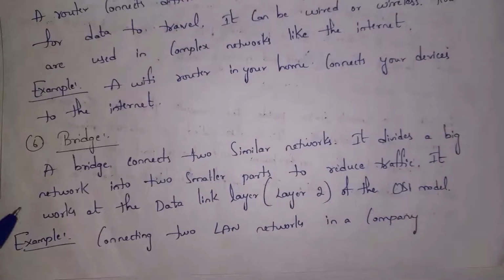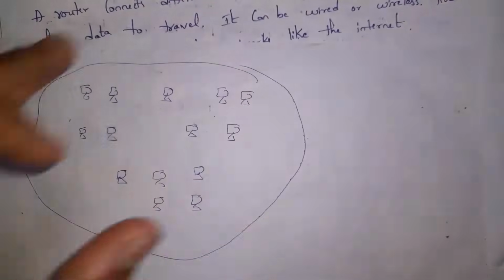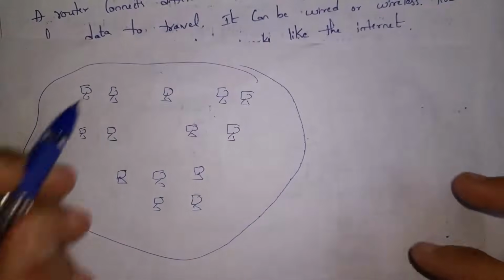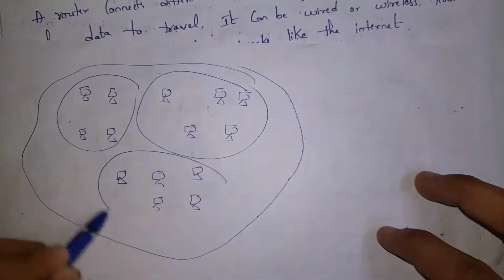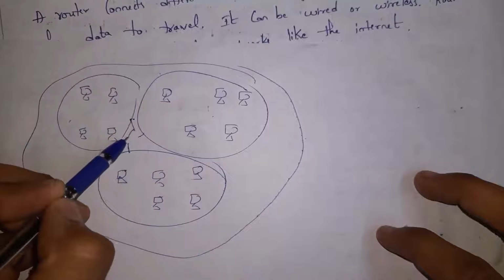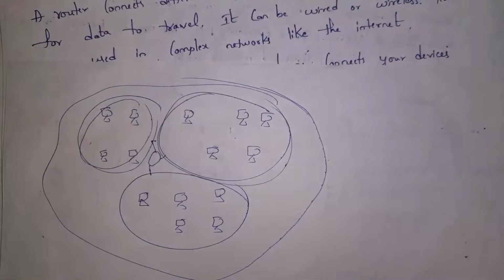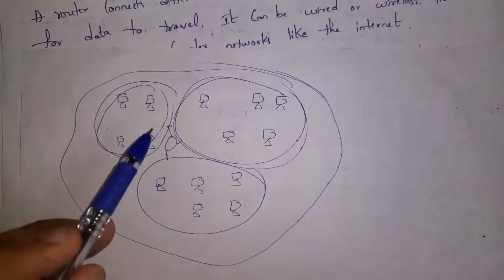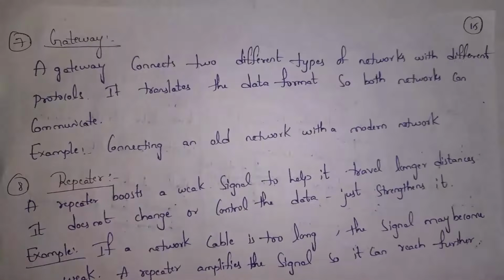Guys, the next hardware component is the bridge. By using a bridge, we can connect similar networks. Let's say, for example, there is one big office. This office contains 3 buildings side by side. So this is one building, this is one building, and this is one building. All these devices are connected by using a bridge. A bridge will divide a big network into smaller parts, so devices can communicate faster. Thus we are connecting 3 buildings which are side by side by using a bridge. This is an example.